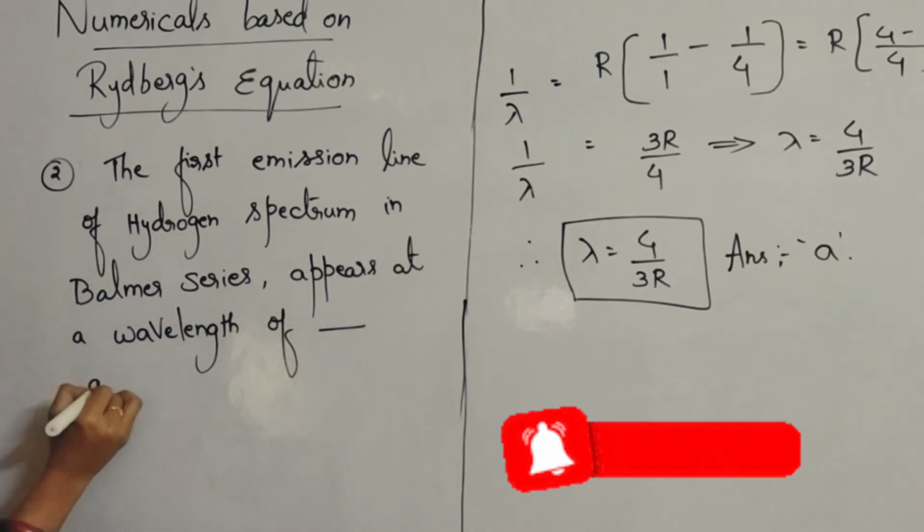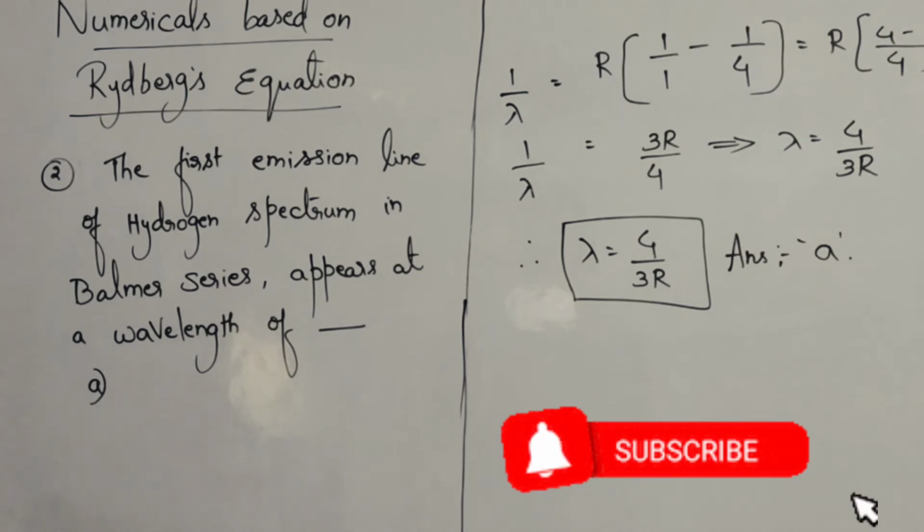This is the question, and here you are given 4 options.